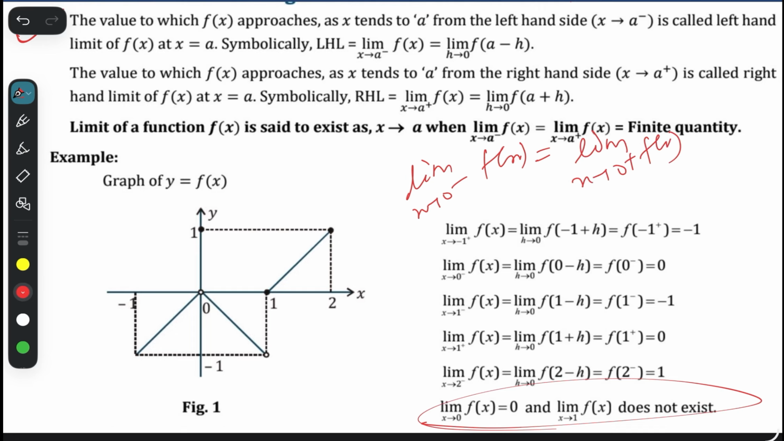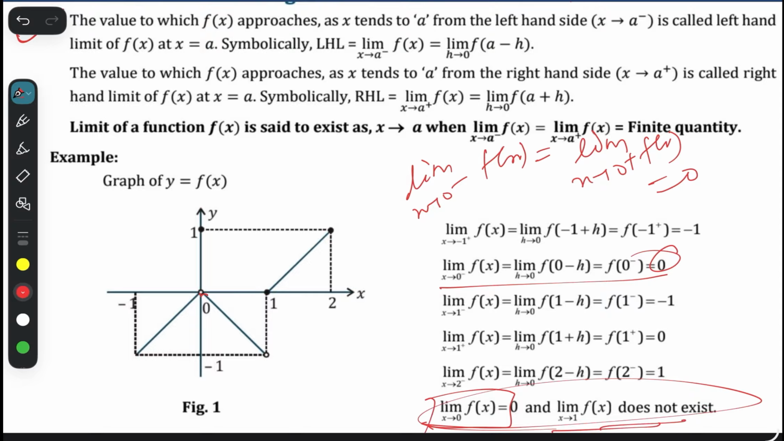But 0 minus f(x) is what? 0. 0 plus f(x) is what? 0 plus f(x) is not given here, so we can find it. When x tends to 0 plus, it means almost here. Yes, this is also what? 0, both are 0. So limit x tend to 0, f(x) is 0.